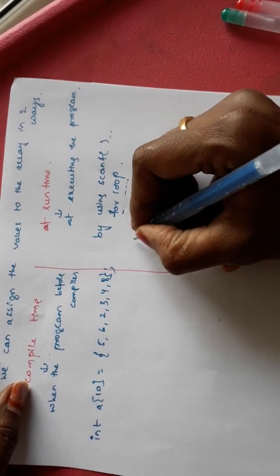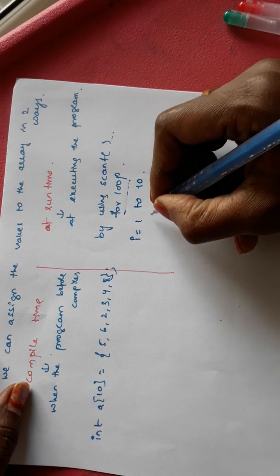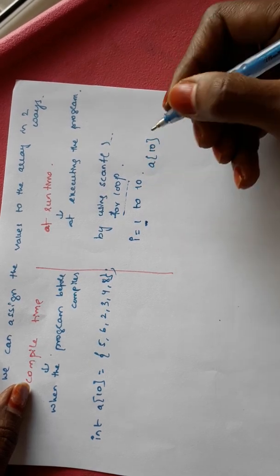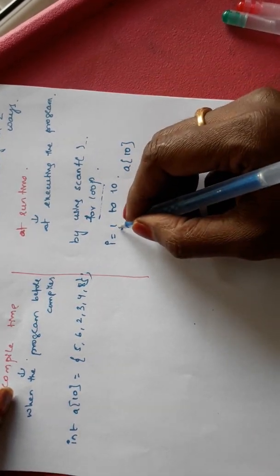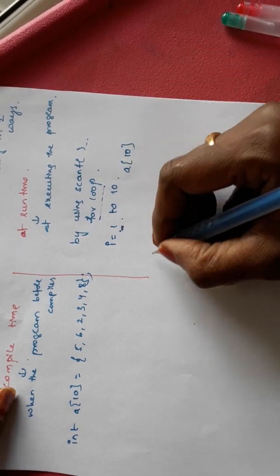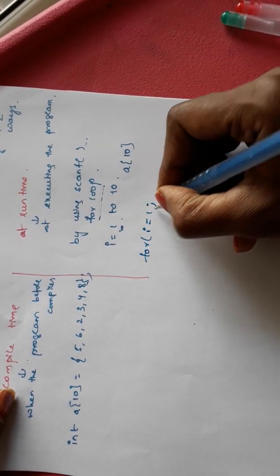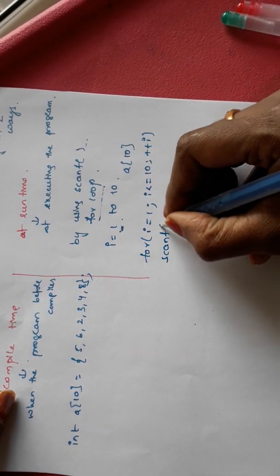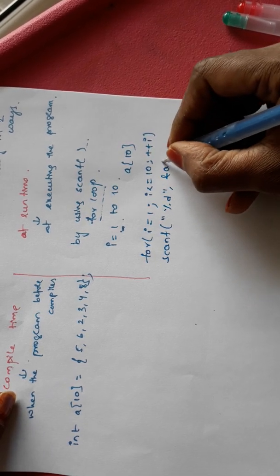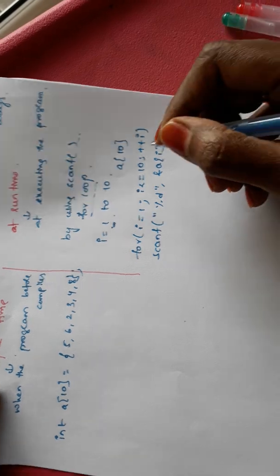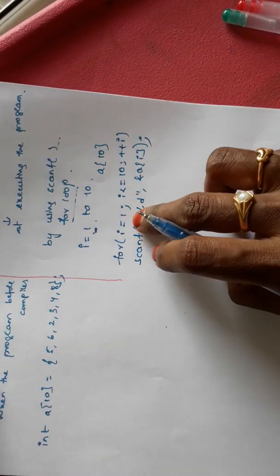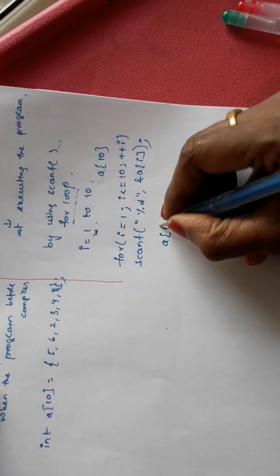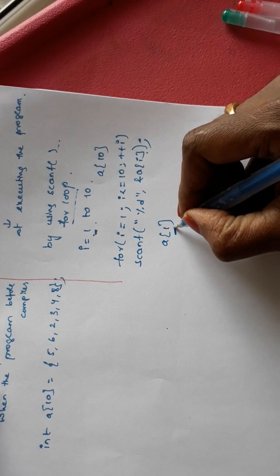Okay, so here I starts from 1 to 10 because A is of size 10. By default the index starts from 0. If we want it to start from 1, we have to assign it explicitly: for I equals 1, I less than or equals 10, I plus plus, scanf percentage d ampersand A of I. So here I equals 1, it substitutes the I value, A of 1, and the first value is assigned to A of 1.